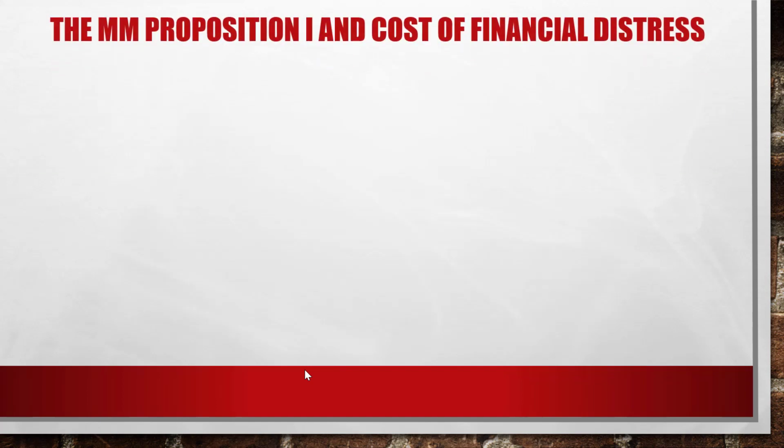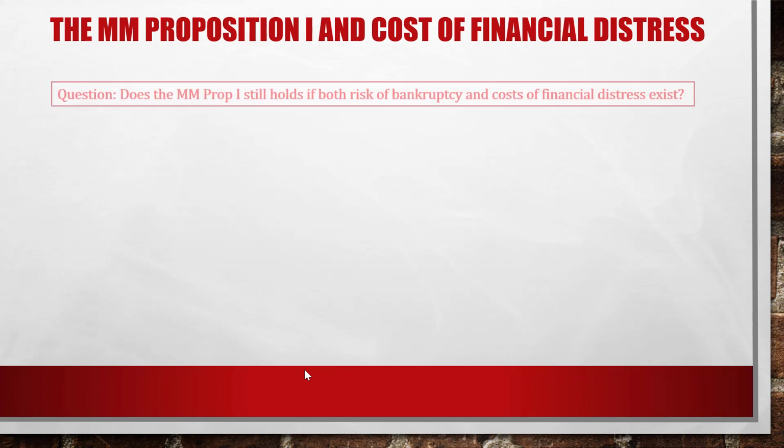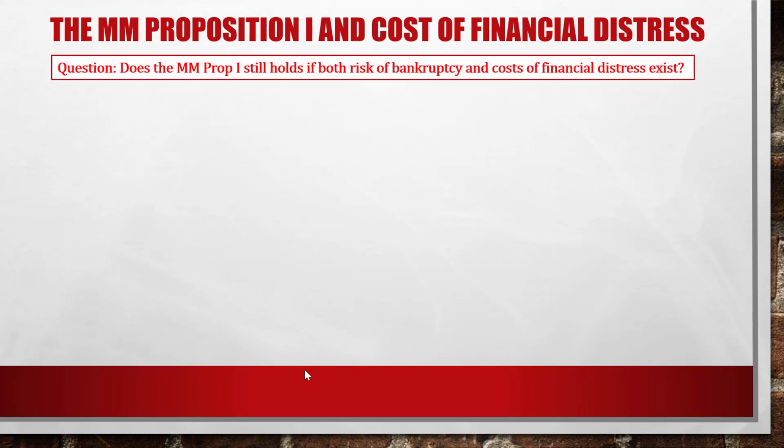All right, so our question is whether the MM proposition 1 still holds when there is a cost of financial distress or bankruptcy. Does the MM proposition 1 still hold if both risk of bankruptcy and cost of financial distress exist? That's the main question of interest.